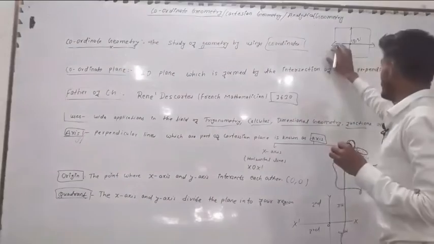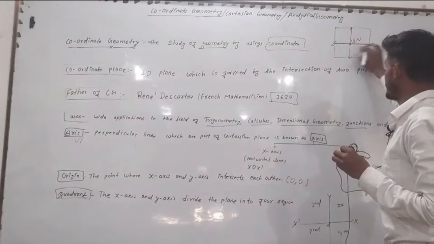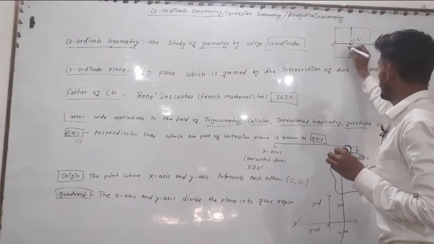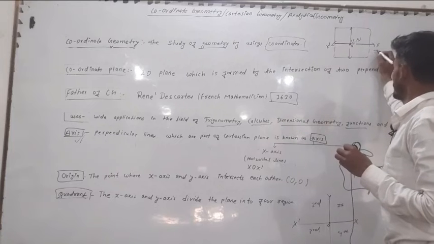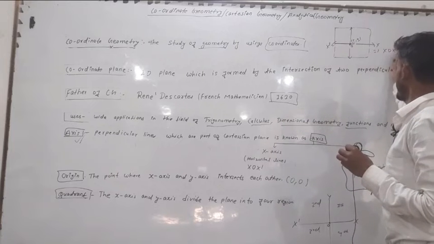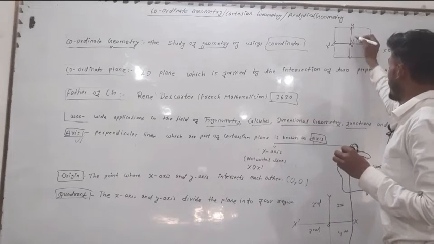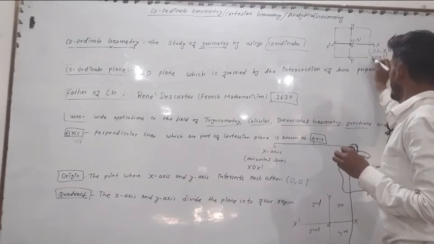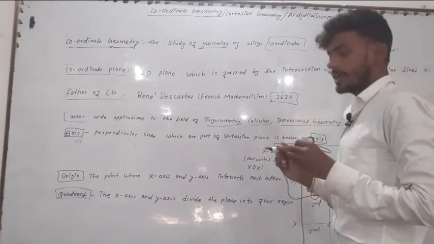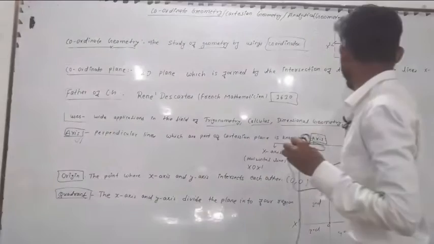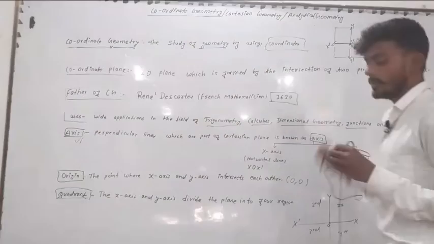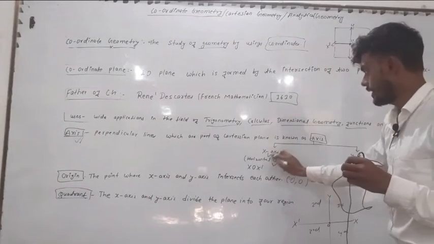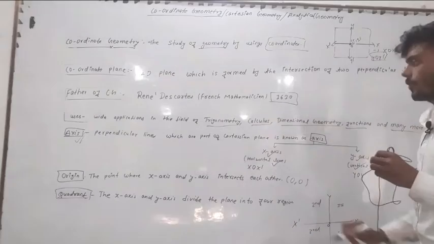We name it x, this is O, and this is x dash, so it becomes x O x dash, and this is y O y dash. Y O y dash is the name of the y-axis, and x O x dash is the name of the x-axis. Okay, the horizontal line is called the x-axis and the vertical line is called the y-axis.